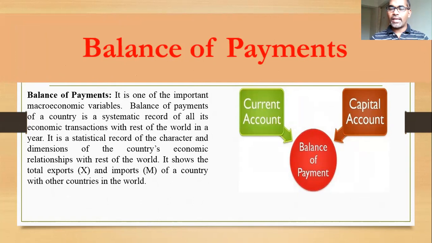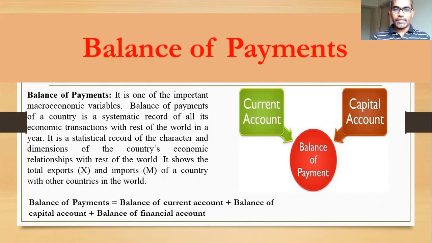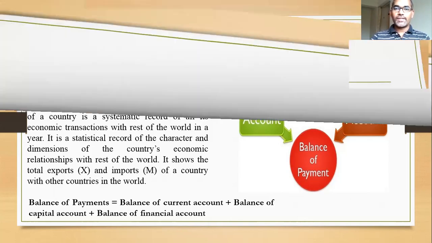Every country wants to maintain a balance between these two accounts, the current account and the capital account, in order to maintain a balanced balance of payments. Otherwise, the balance of payments may be in deficit or surplus. So to avoid surplus and deficit, every country tries to maintain a balance in the balance of payments. This is another important variable macroeconomics deals with. You can see that balance of payments equals balance of current account plus balance of capital account plus balance of financial account. This is the third account which makes a balance between the current and capital accounts. Going to the next slide.